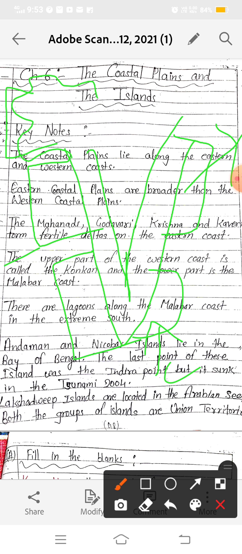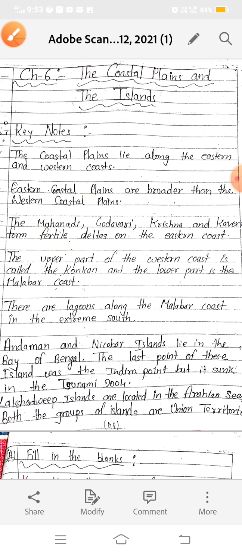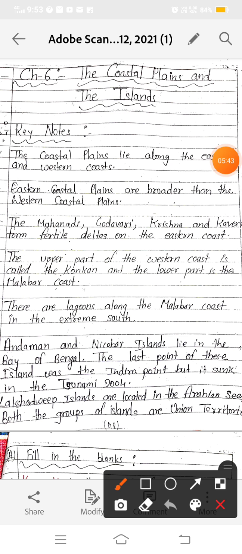Next, there are lagoons along the Malabar coast in the extreme south. As I told you, our western coastal plains are divided into two main parts: the upper is called the Konkan and the bottom is called the Malabar coast. So in the Malabar coast we have lagoons.